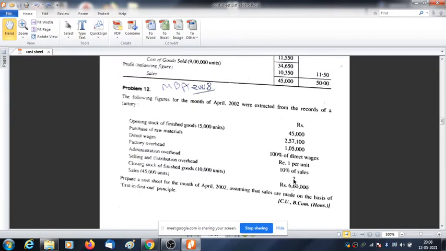Here there is a question mark, meaning we need to find out this value. Next comes sales, 45,000 units and value 6,60,000. What have they asked you? They have asked to prepare a cost sheet for the month of 2002, assuming sales are based on the FIFO principle.